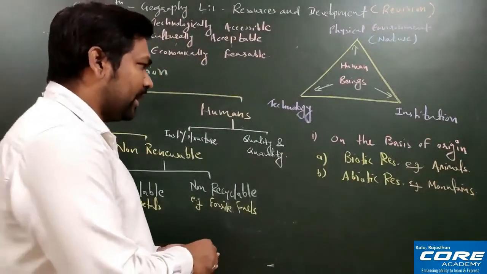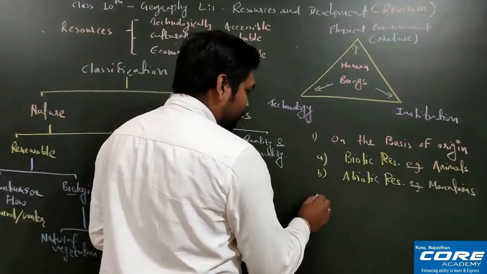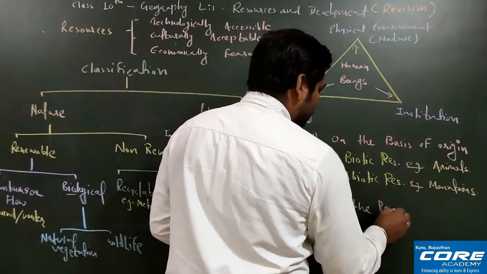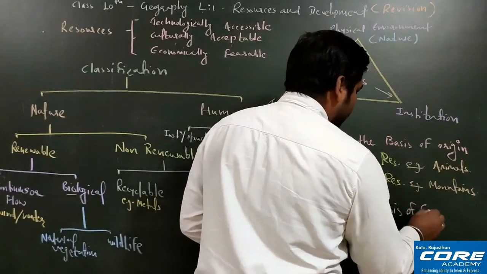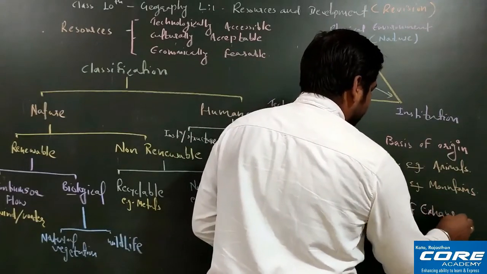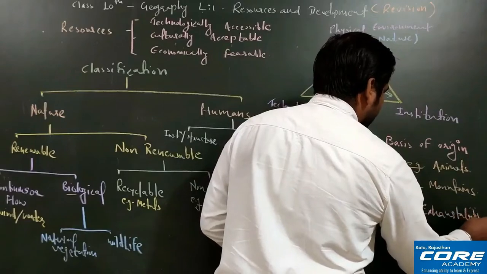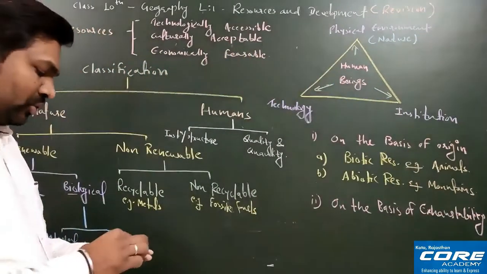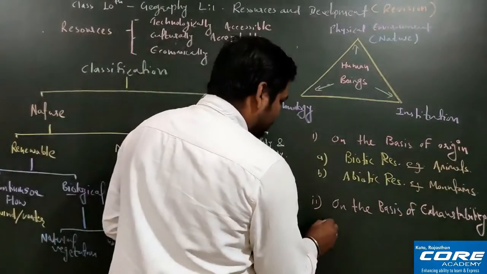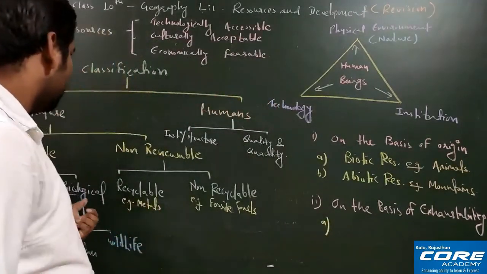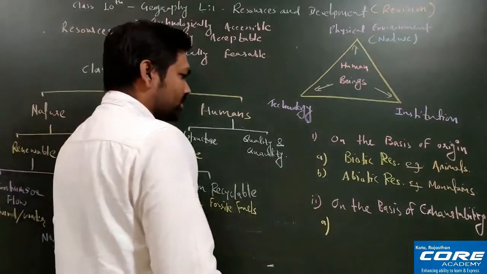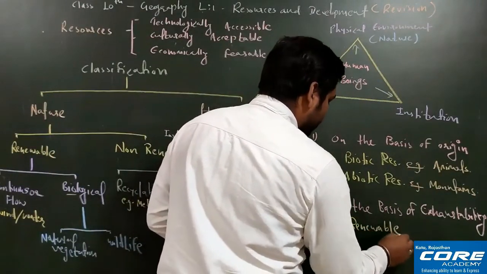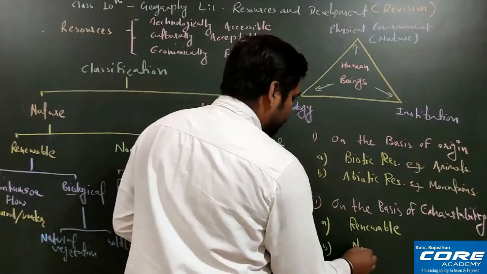Now the next one we have is on the basis of exhaustibility. On the basis of exhaustibility you can define it like this one I have just explained to you: renewable and non-renewable resources.